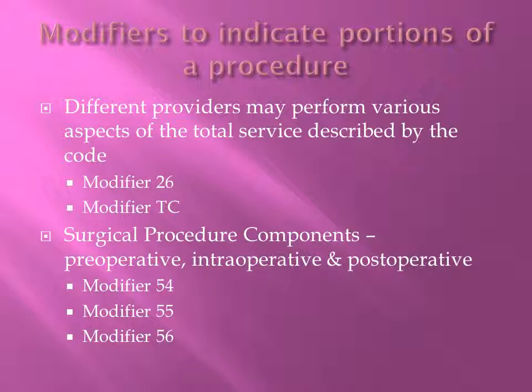Modifier TC is for the technical component. This is the portion of the procedure that requires the use of special equipment. No modifier is attached if the same provider performs both the professional and the technical component.